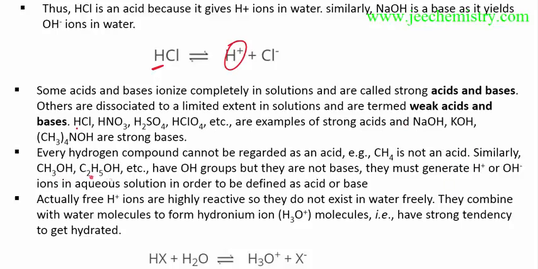Similarly CH3OH, C2H5OH, these compounds all have OH, but they are not bases. Every compound having H is not an acid, and every compound having an OH group is not a base. To define an acid and a base according to the Arrhenius concept, the compound must generate H plus or OH minus in an aqueous solution of water. These compounds are not acids and bases, even though they have H and OH.